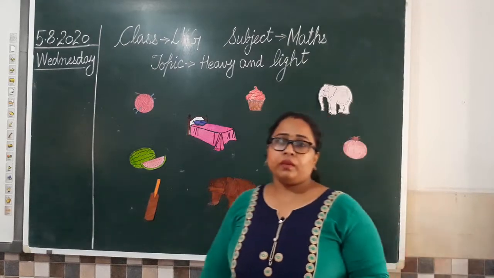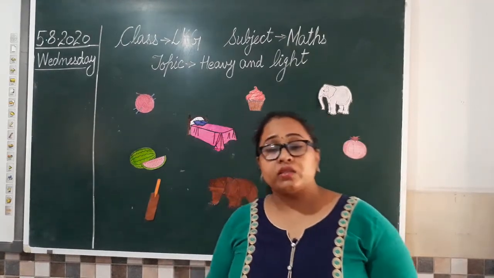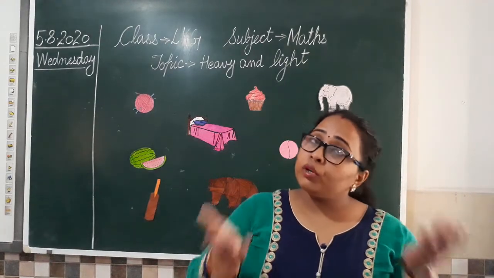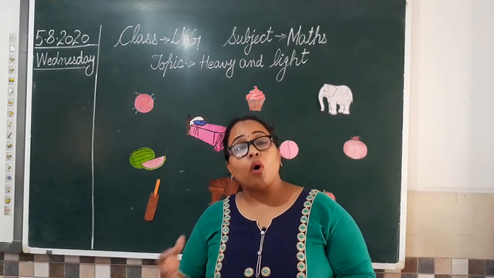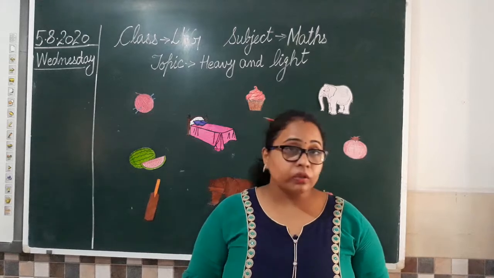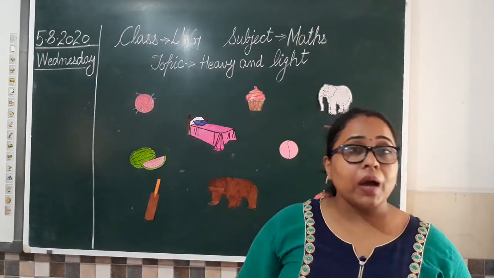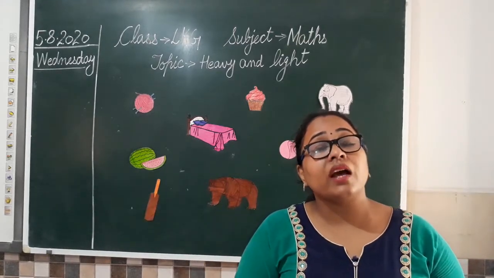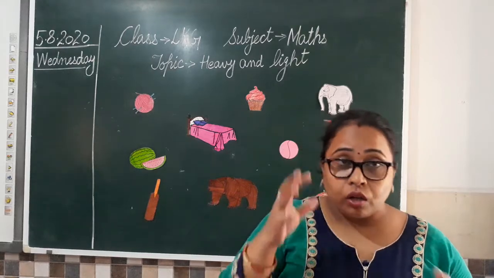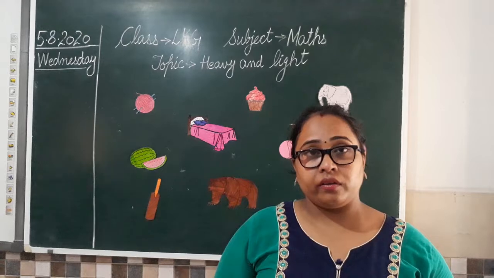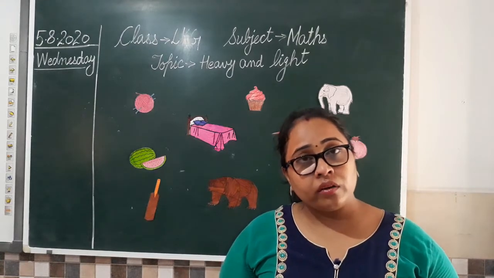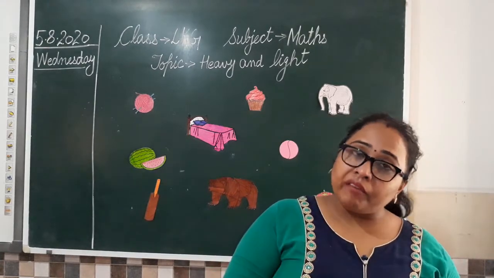Now clothes. When the clothes are dry, when they have dried, we can easily lift many clothes. But when mama has washed them, they are wet. Can you lift the bucket at that time? No, because it has a lot of wet clothes and wet clothes are heavy in weight. Clear everyone? The difference between heavy and